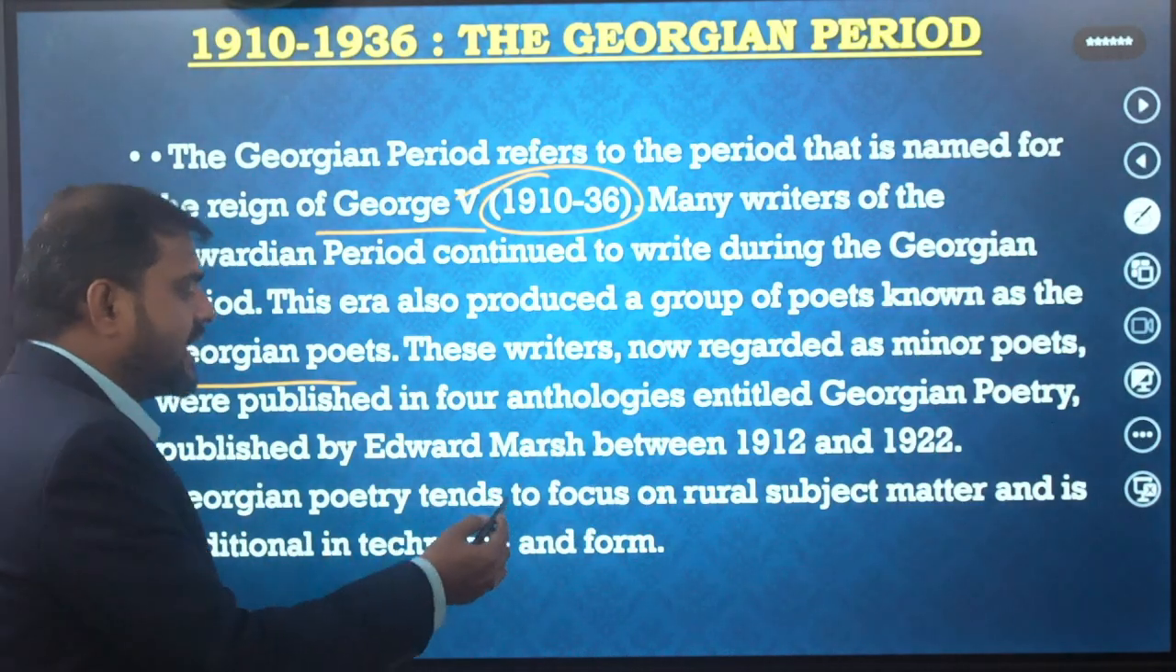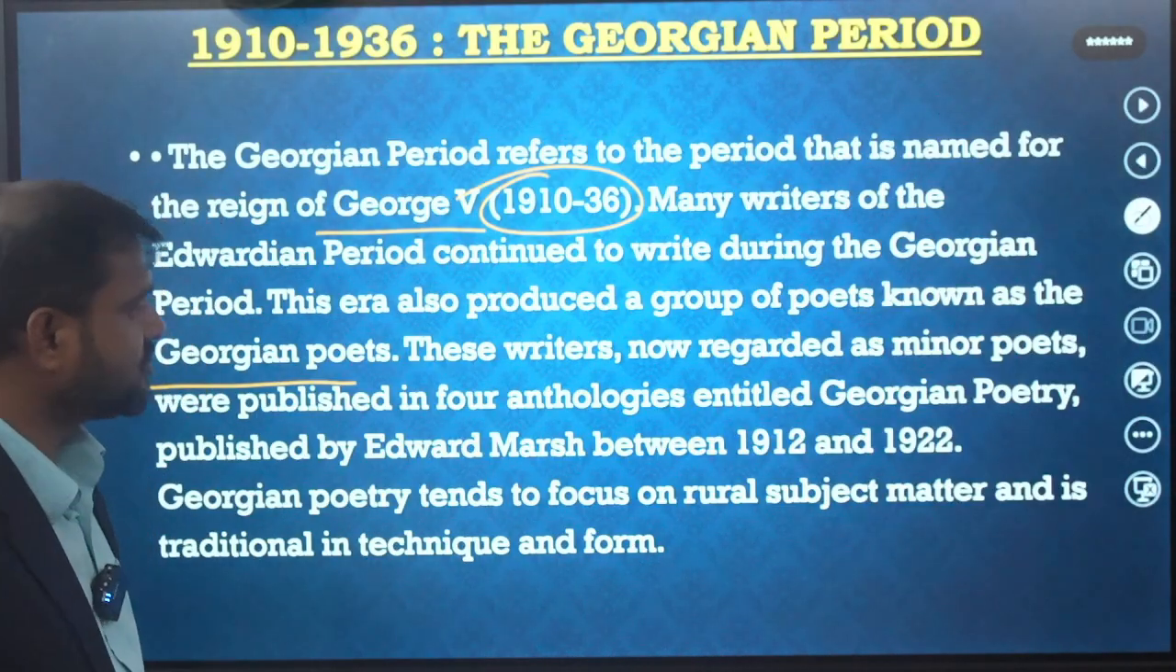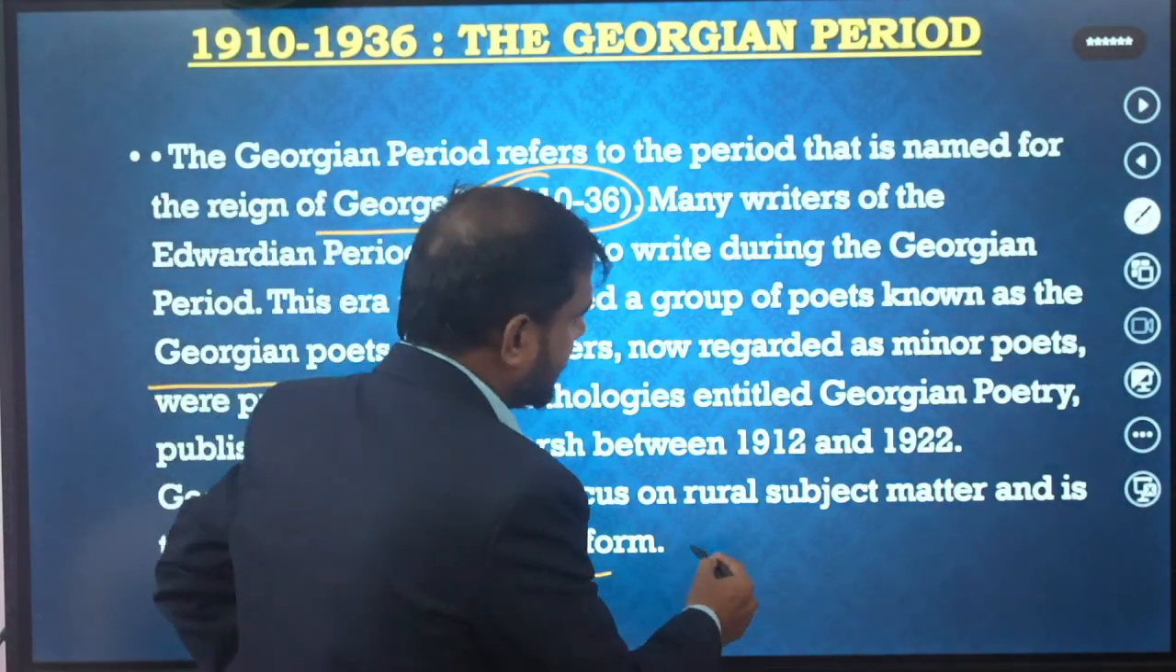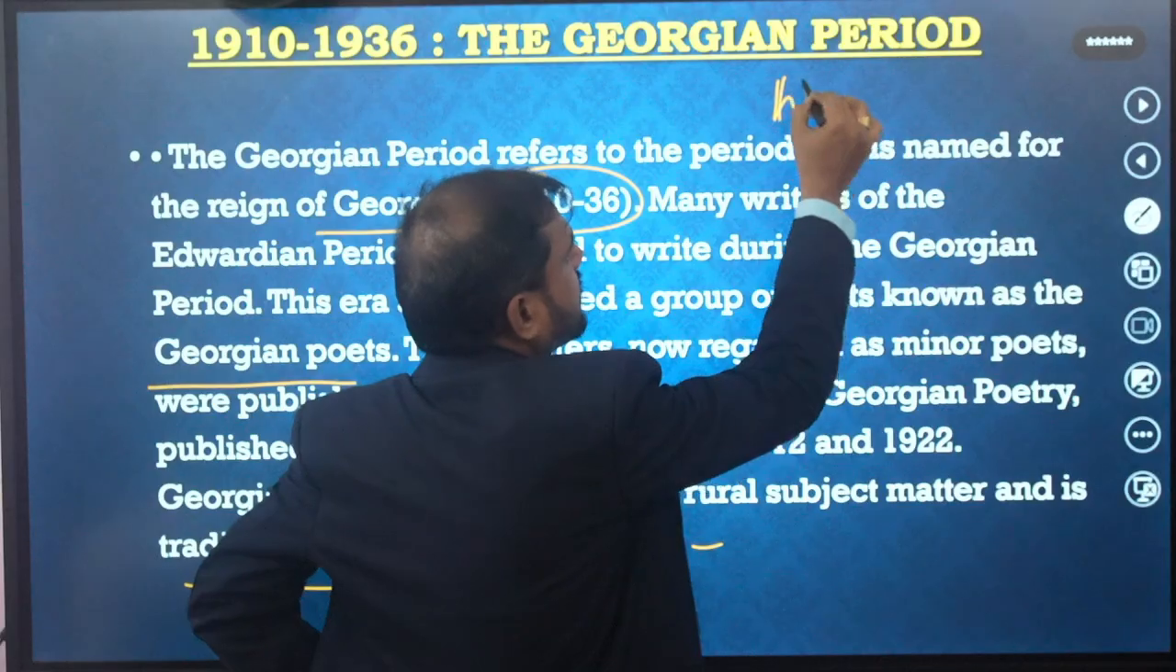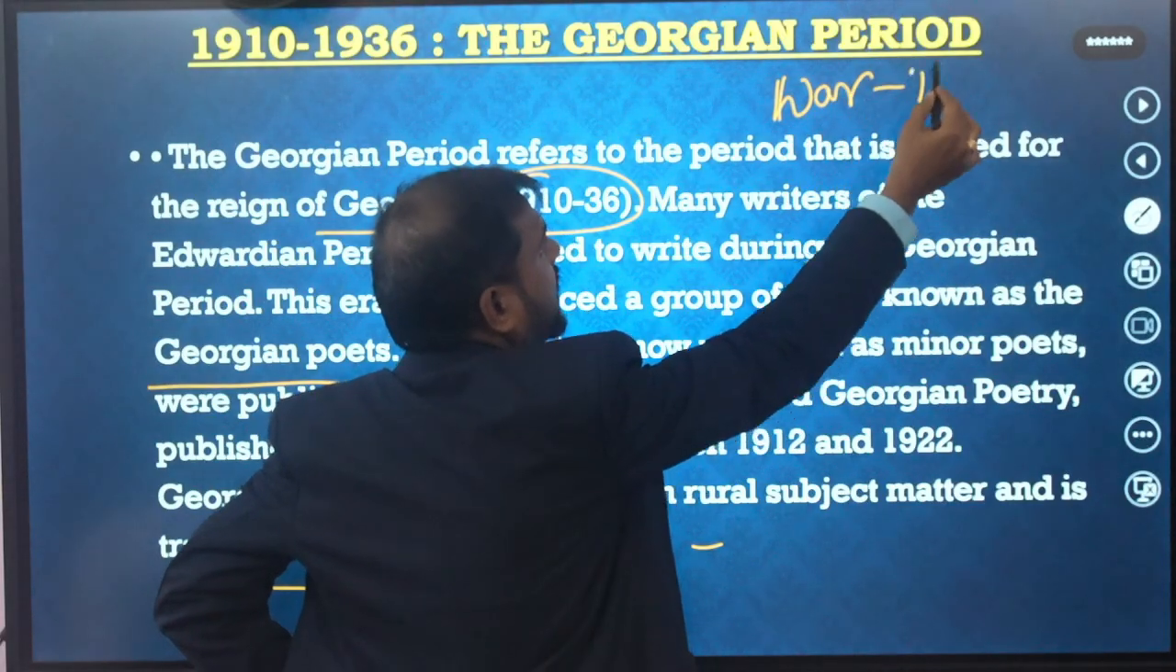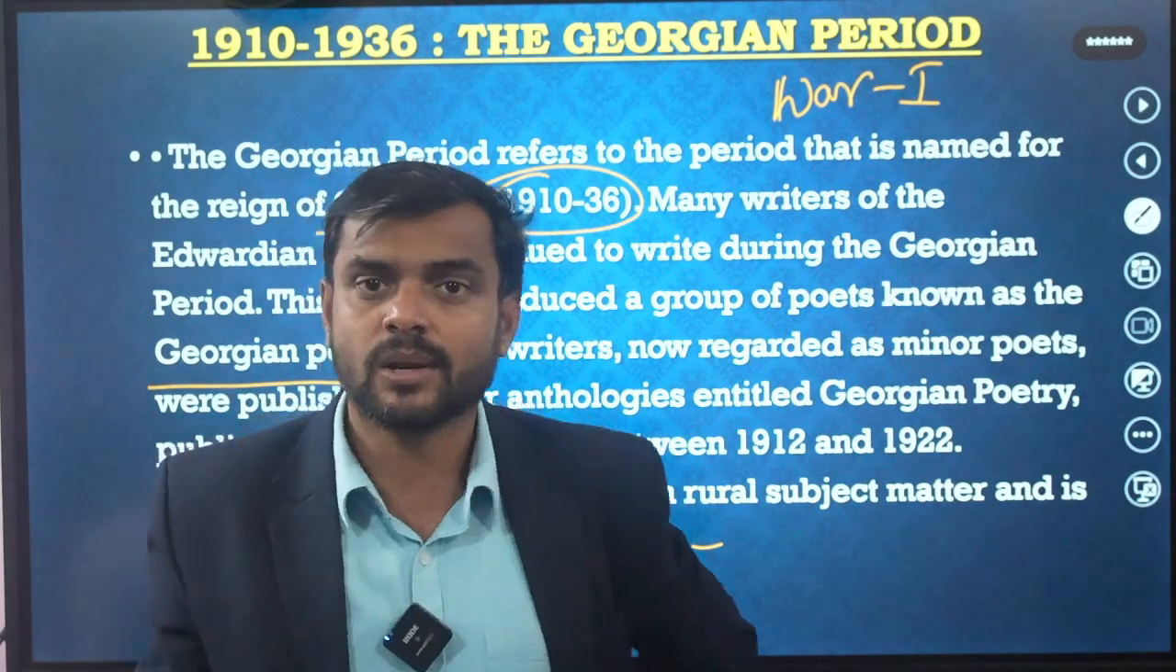Georgian poetry tends to focus on rural subject matter and is traditional in its techniques. And even in this period, the First World War started. Many people came, and the war poets came.